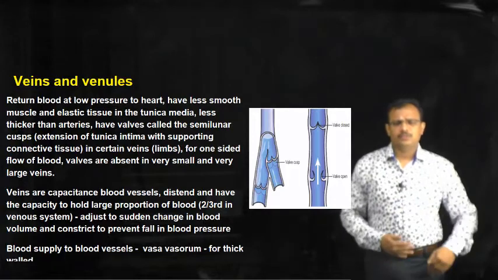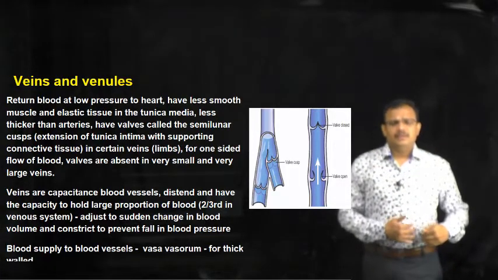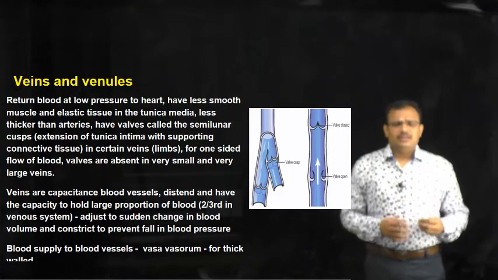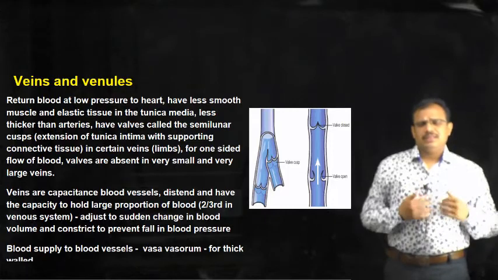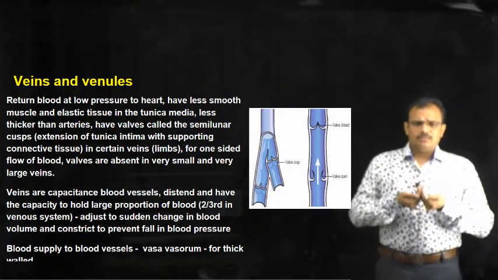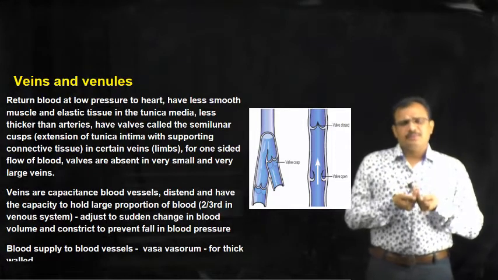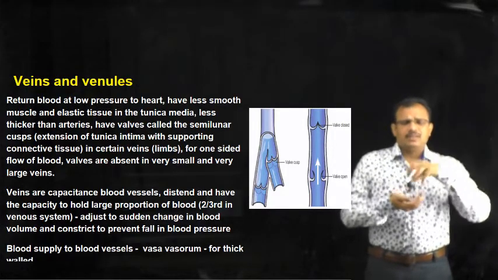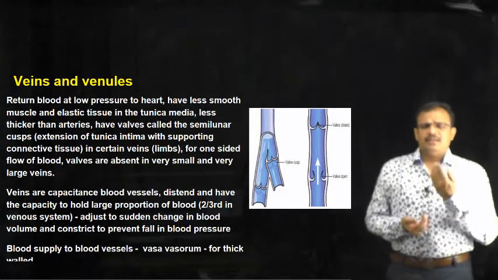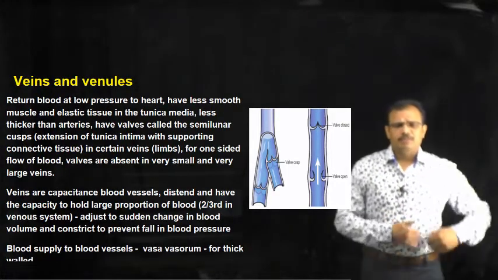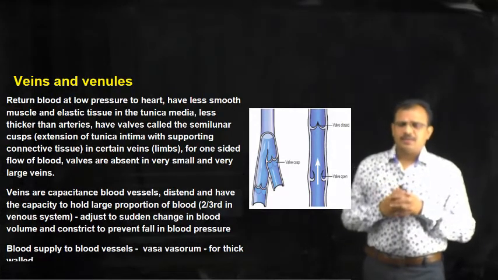It has to travel a long distance, and the blood in veins flows at low pressure, and there is a chance that the blood comes back because of gravitational force. So, the semilunar cups present in these large veins prevent the backflow of blood, so that they facilitate the movement of blood in only one direction from the lower parts of the body to the heart.